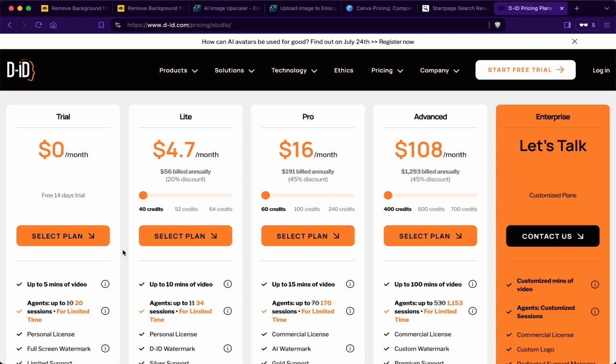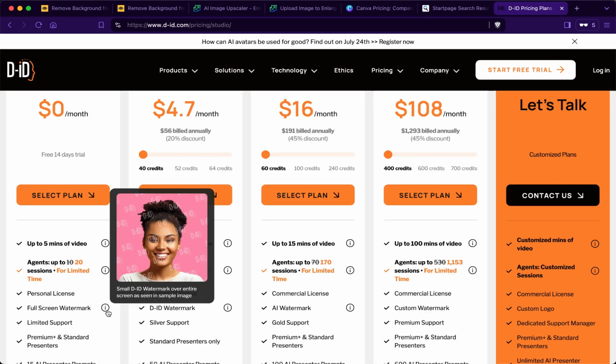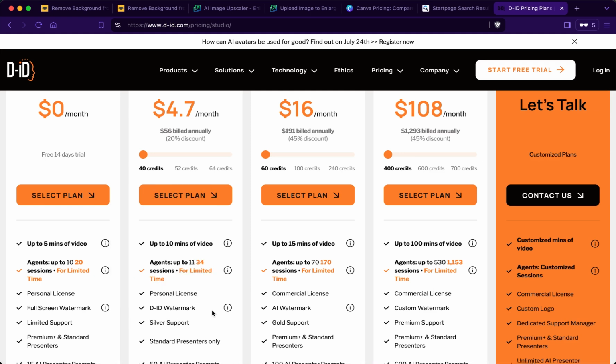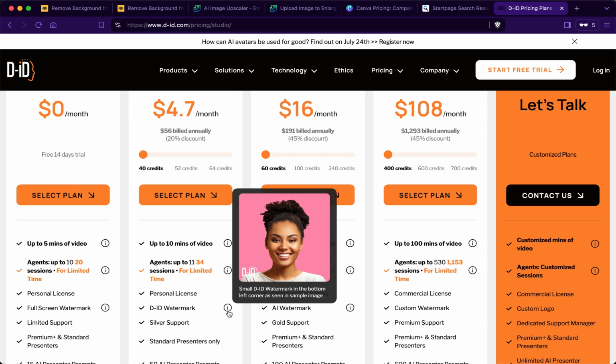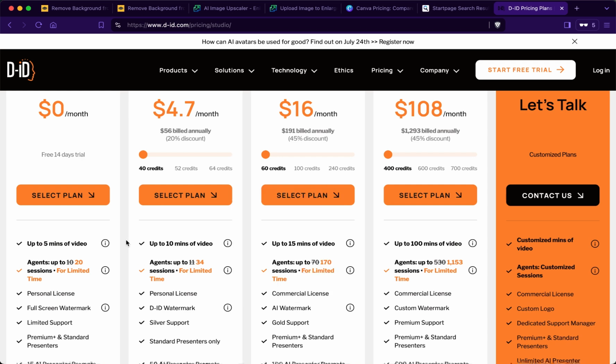In this case, I find this a bit problematic if you don't have a pro version of this, because in the free version, you will have all these different watermarks on there and it's not really usable. Even if you pay a little bit, you will still have this watermark at the bottom on the left. That's why instead I went for HeyGen, which I'm going to show you now.